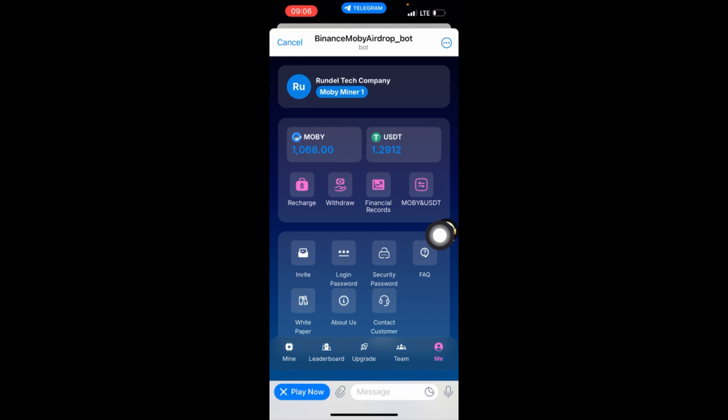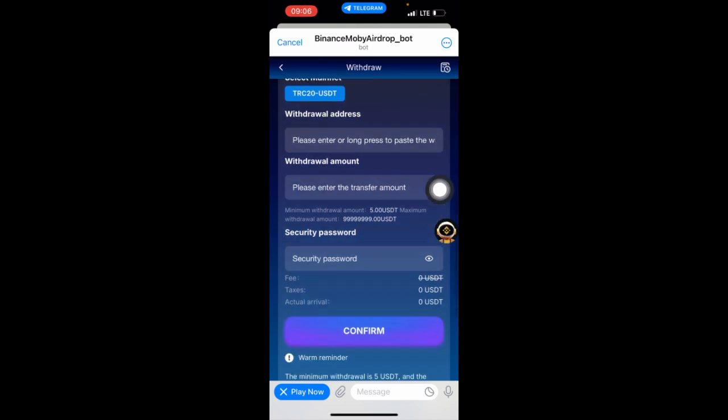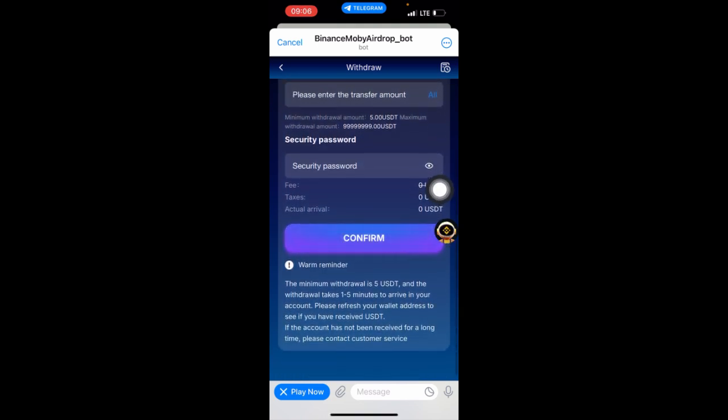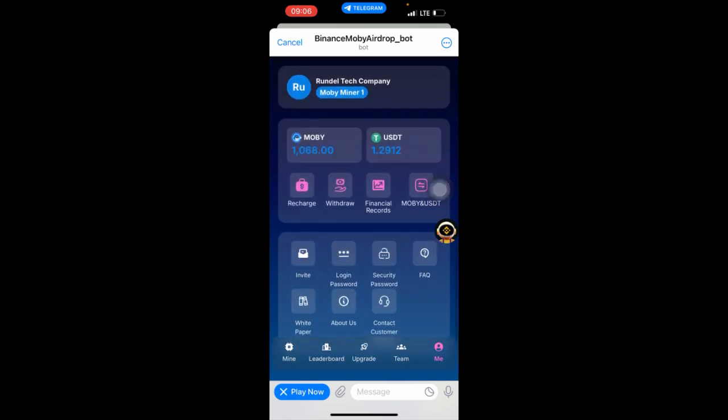Yeah. So after converting it, if you want to withdraw, you will click on the withdraw here. Then you enter the wallet you want to withdraw through, the amount, and after it you confirm. But the minimum withdrawal is 5 USDT. Yeah. And I will say that I'm in the Moby Miner 1.